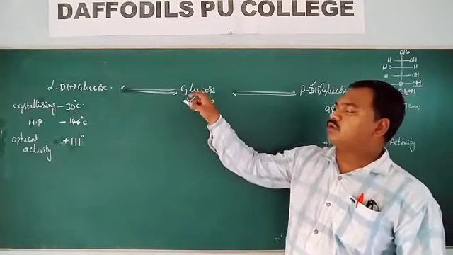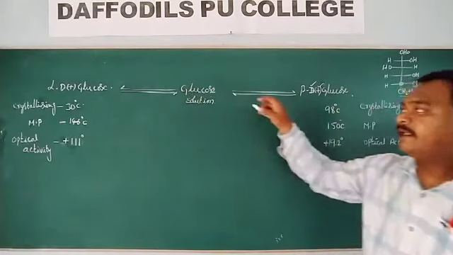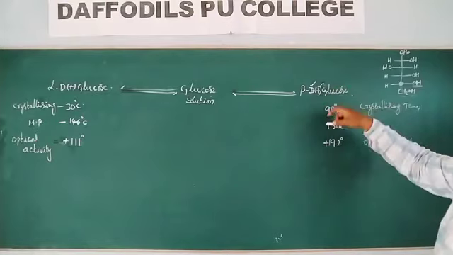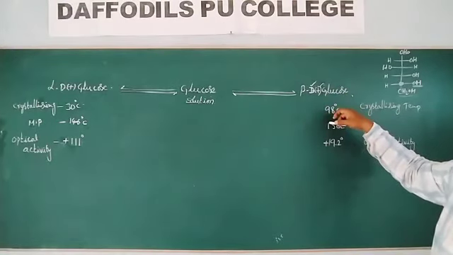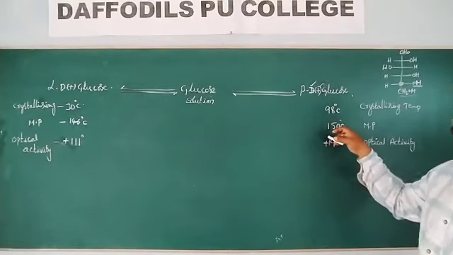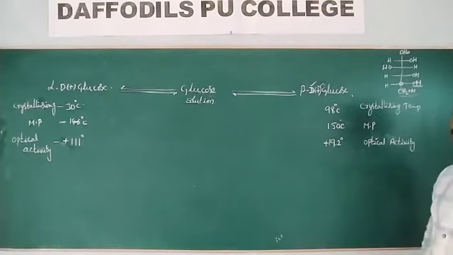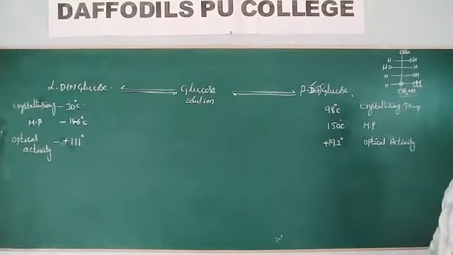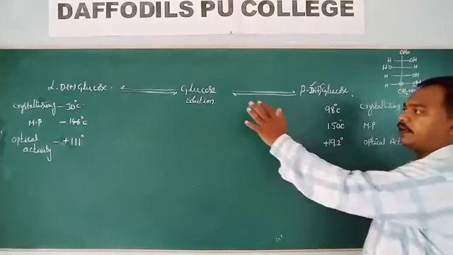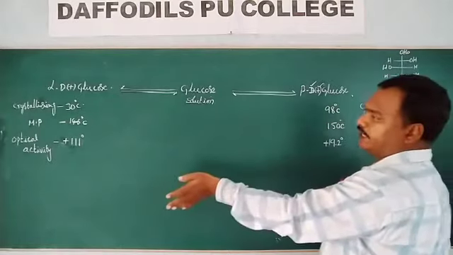From the same glucose solution, if glucose crystallizes at 98 degrees centigrade, the crystals show a melting point of 150 degrees centigrade and optical activity of 19.2.